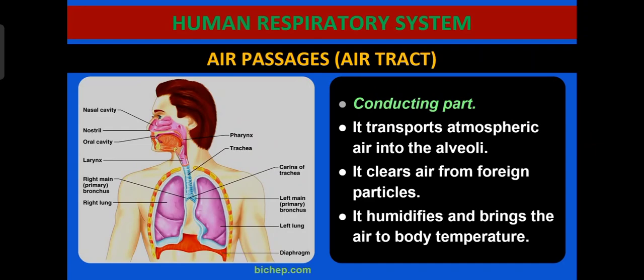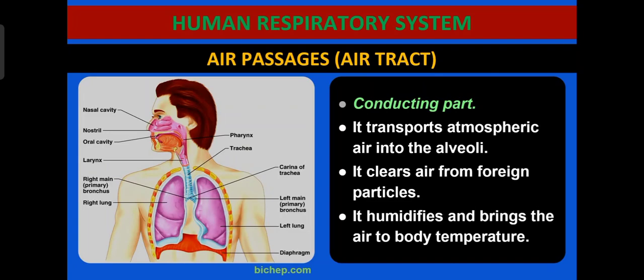Now first we'll study the air passages or air tract. It is also called the conducting part. The conducting part transports the atmospheric air into the alveoli. That is its function. It also clears the air of foreign particles. You must have observed that nasal hairs are present in the nose, and these hairs clear the air of foreign particles.